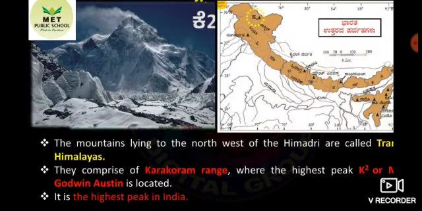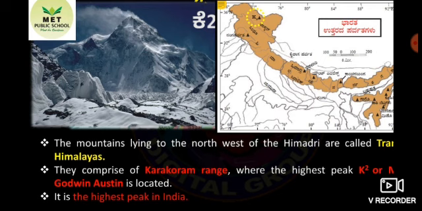K2, look at the map. K2, yellow circled. You can understand by seeing that. They may ask in the exam to locate K2. The mountains lying to the northwest of the Himadri are called Trans-Himalayas.